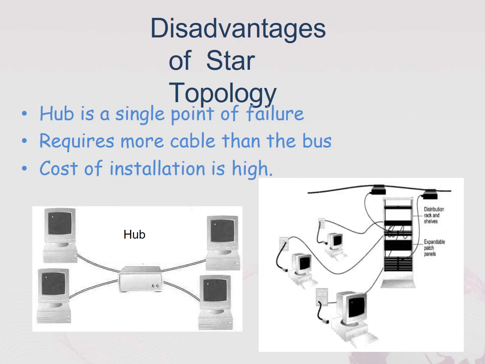Looking at the disadvantages, there are some. The hub is a single point of failure. If the central hub or central switch fails, automatically the entire network goes down. That is one drawback. It also requires more cable than bus. As I already told you, in bus topology you need only a single channel, but that's not the case with star topology. You need more channels to connect the devices, and because of that, the installation cost also goes high.